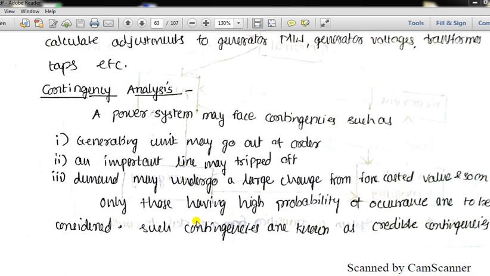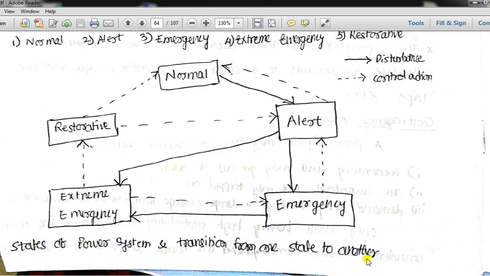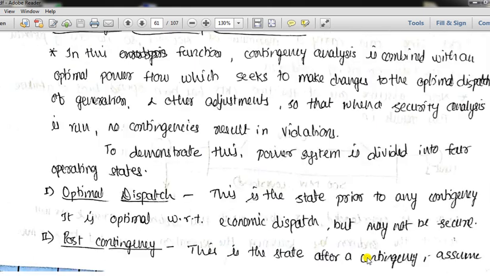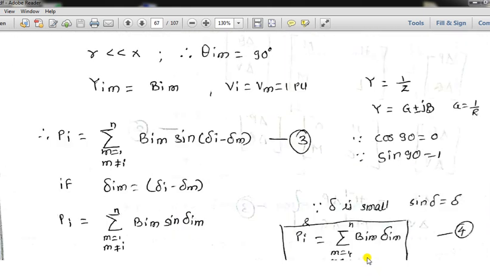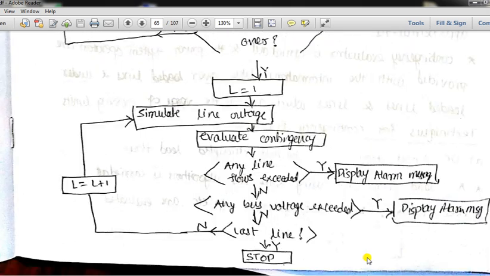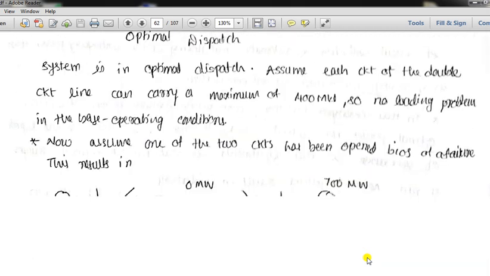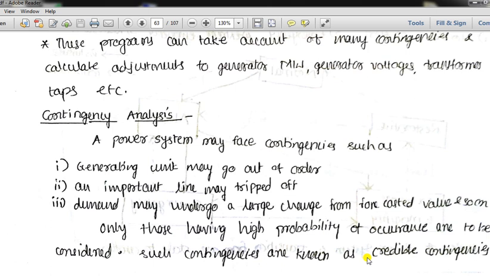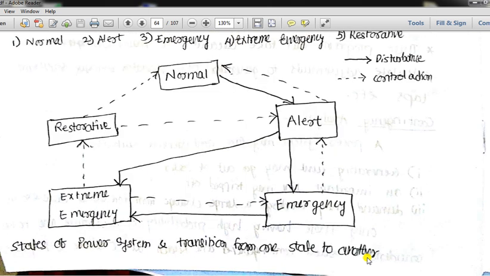Which contingencies we select depends upon the probability of occurrence of that contingency, and further how severe that contingency is. Such contingencies we call credible contingencies: the contingencies which occur quite commonly and affect the power system's operation.